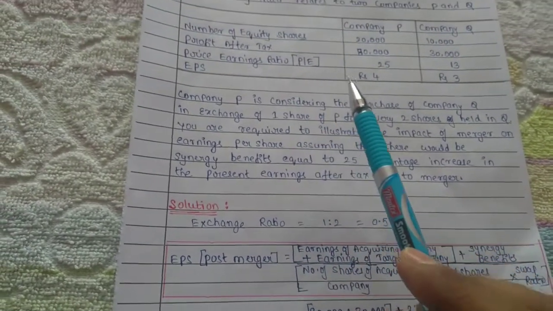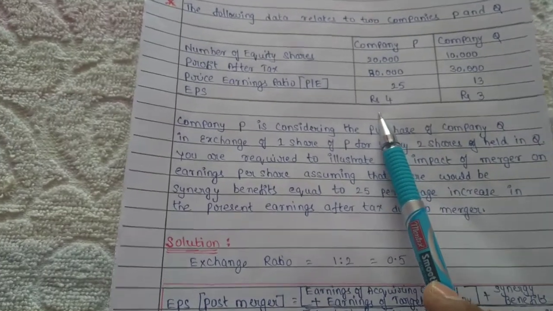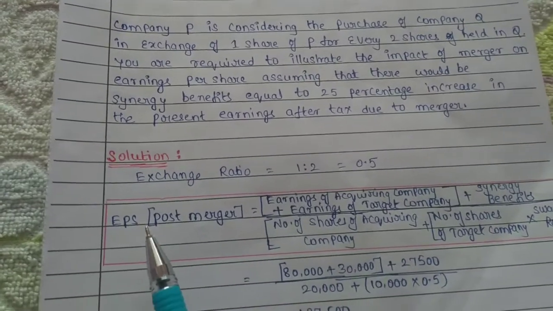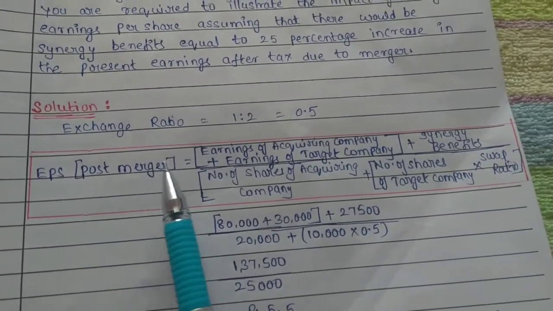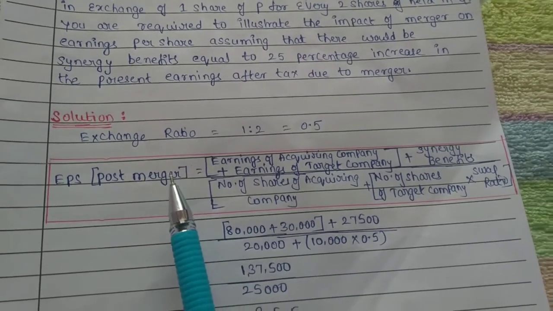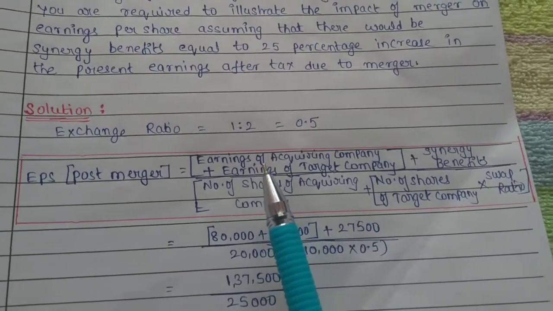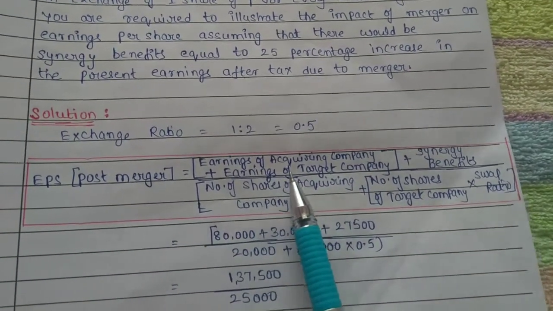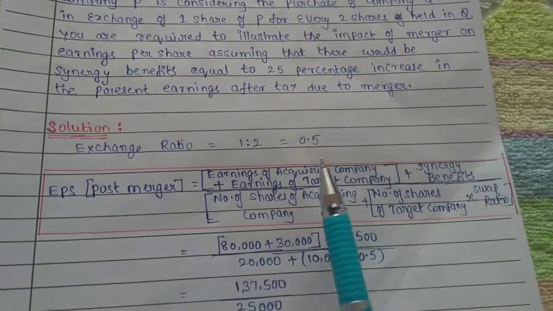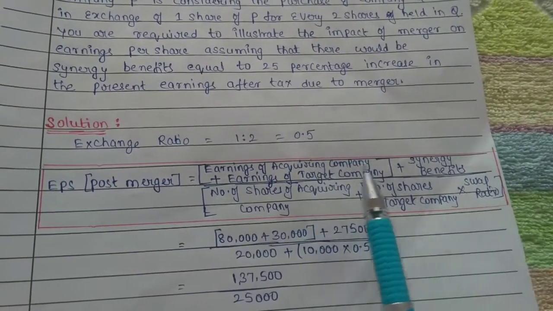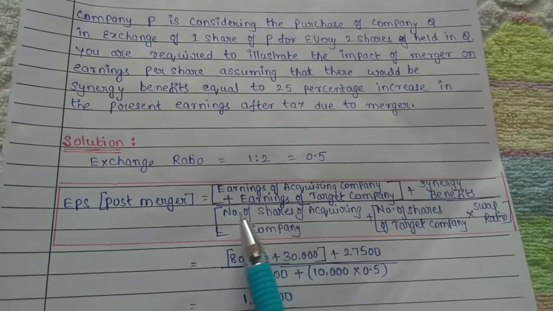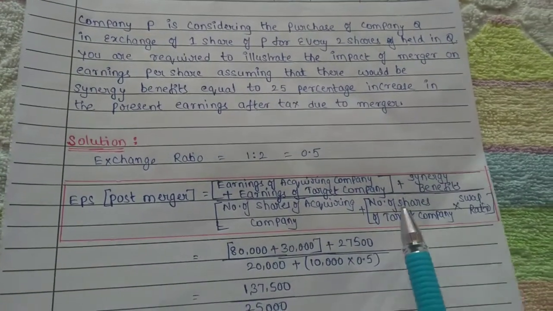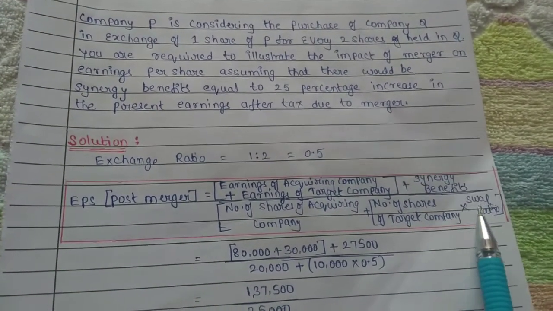So what is the EPS for P before merger? It is rupees 4, and rupees 3 for company Q. Now we are calculating earnings per share post merger, that is after merger. See here the formula: earnings of acquiring company plus earnings of target company, that is combined earnings of both the companies, plus synergy benefits, divided by number of shares of acquiring company plus number of shares of target company into swap ratio.